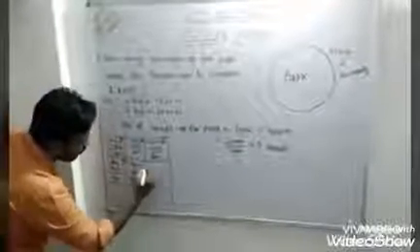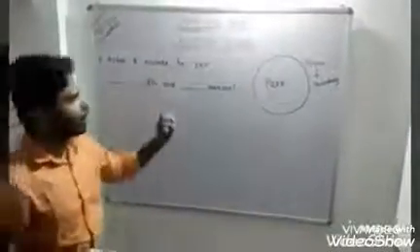Now 400 from 400. We have to subtract until 0 comes. Now 0 comes. So we have subtracted how many times? 5. So he needs to take 5 rounds to cover that distance.